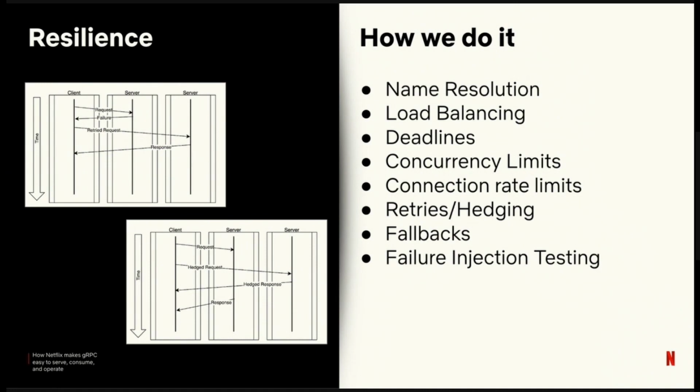However, we did learn that we can't wait for an outage to occur to see how the system is going to perform. So what we do is we perform what we call failure injection testing. We can annotate an RPC to cause failures at any point in the call chain. So we can inject latency or failed responses. If you want to learn more about this, I recommend the AWS re:Invent talk, Building Confidence Through Chaos Engineering on AWS.